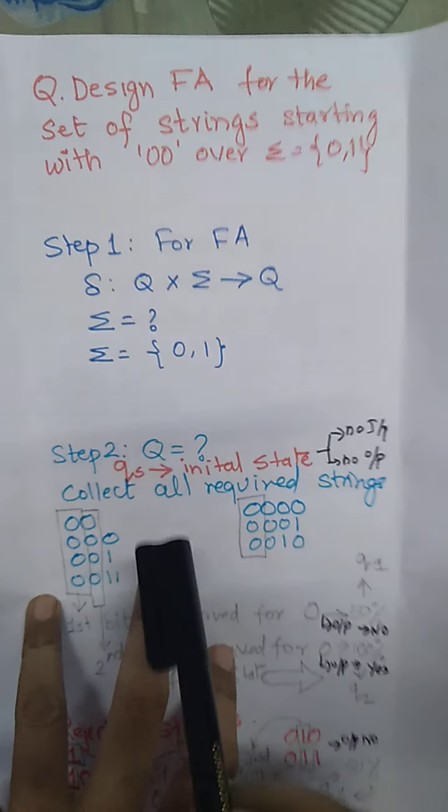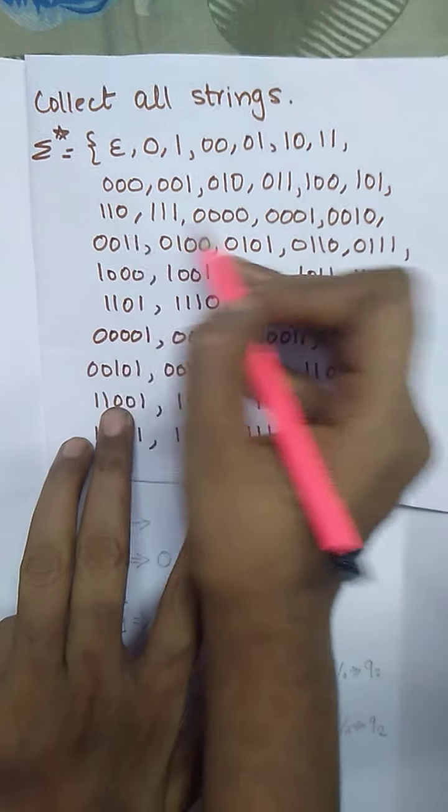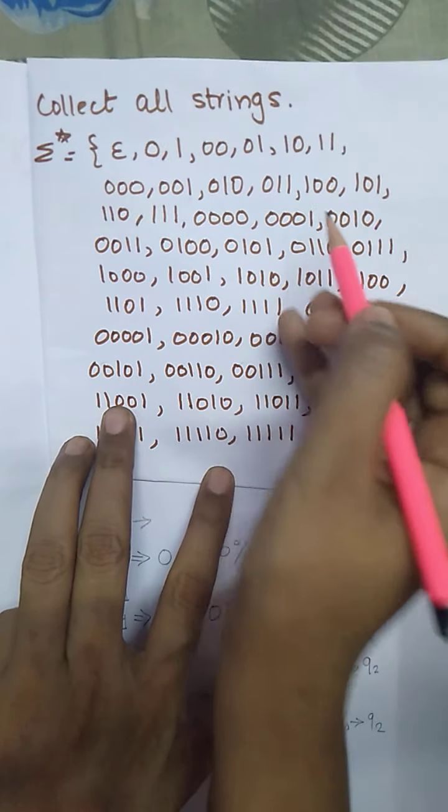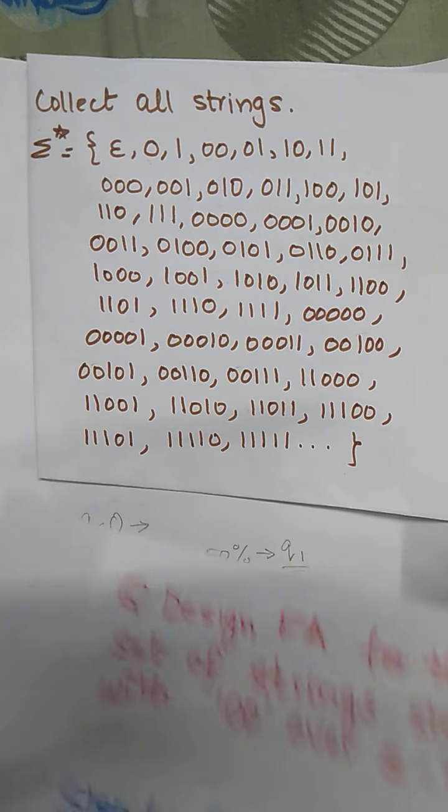For finding the Q, as usual we are going to consider Q as the initial state with no input and no output. Now for finding the remaining states, we have to find the sigma closure. After finding the sigma closure, we are going to collect all the strings together and find those strings which are starting with 00, like 00, 000, 001, and so on, and all the remaining strings are rejected by our finite automata.